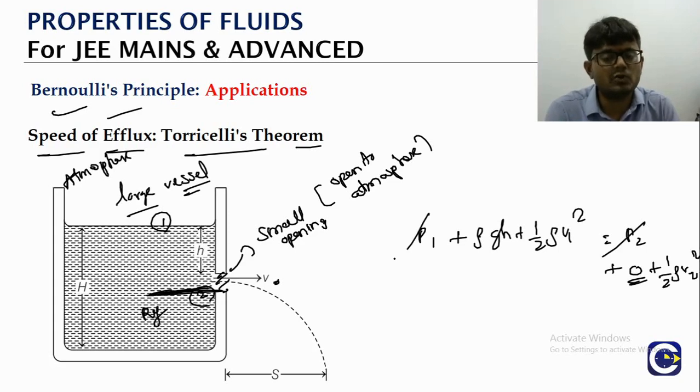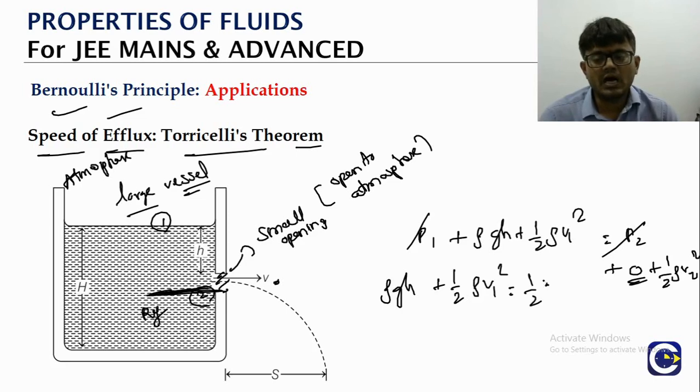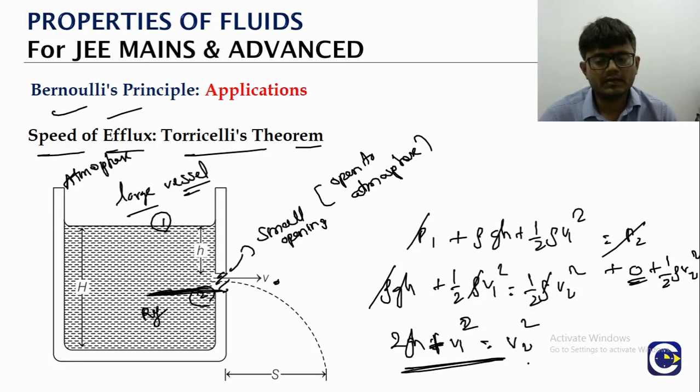Here P1 is equal to P2 because both are open to atmosphere, right? Then we have rho GH plus half rho V1 square is equal to half rho V2 square. Rho we can cancel off. Multiply by 2: 2GH plus V1 square is equal to V2 square.